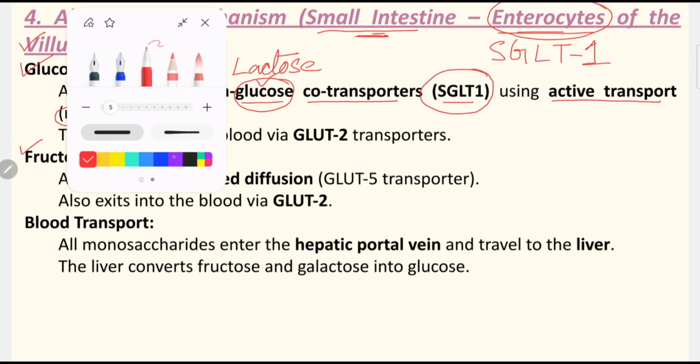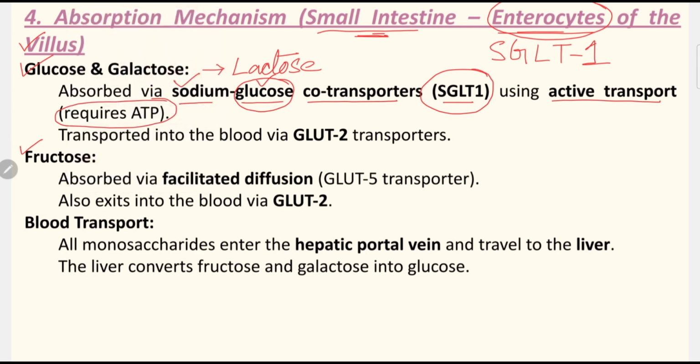And for money, the cell has only one type of money, that is ATP. Next, fructose. Fructose is very special. Fructose will not share any transport system that is shared by glucose or galactose. It will be transported separately. For transportation of fructose into the enterocyte, it needs a specific type of transporter, that is GLUT5. So always remember, GLUT5 is only specific for fructose.